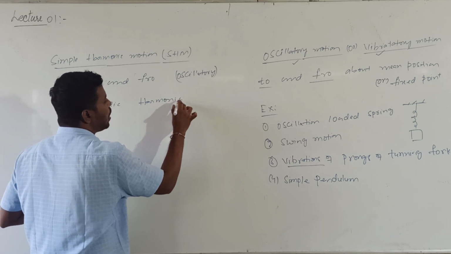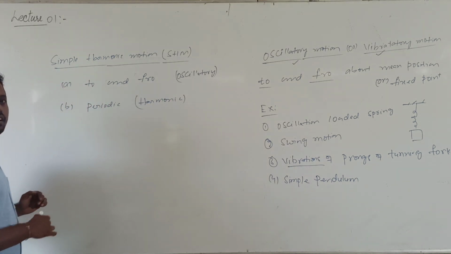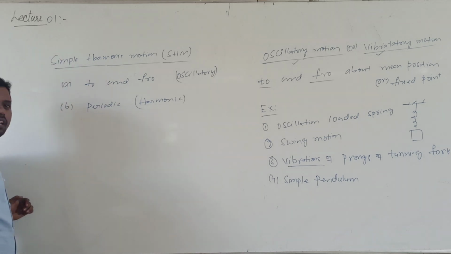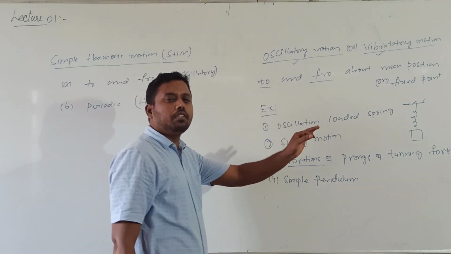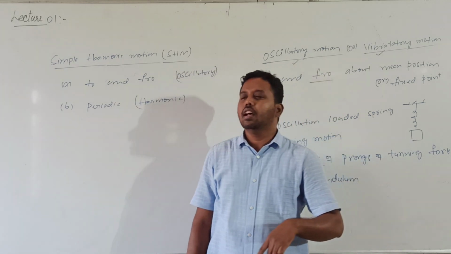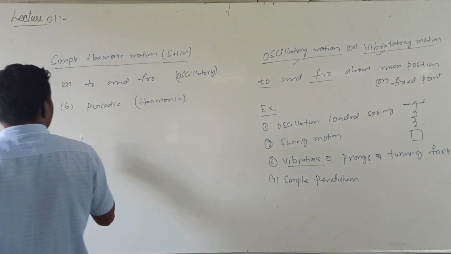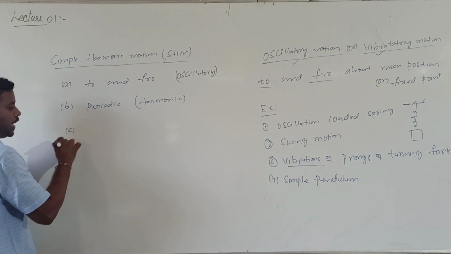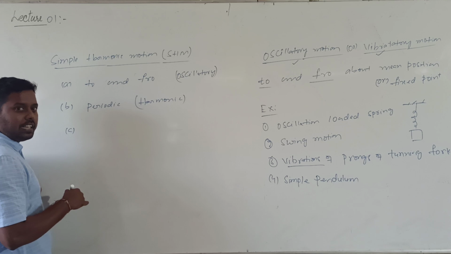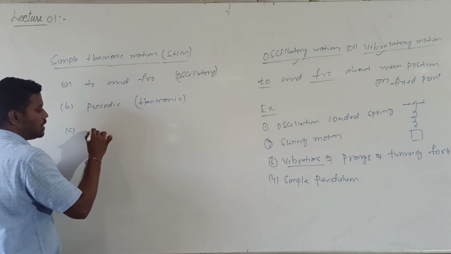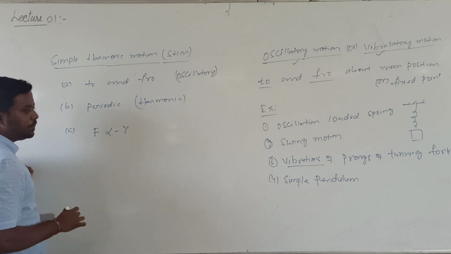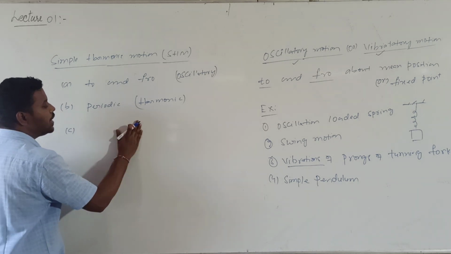Correct? To call the motion of a body simple harmonic, the body should move to and fro about a mean position and be periodic. The motion should repeat itself at regular intervals of time. And the third condition is that the restoring force acting on the body is directly proportional to displacement. This condition is very important.